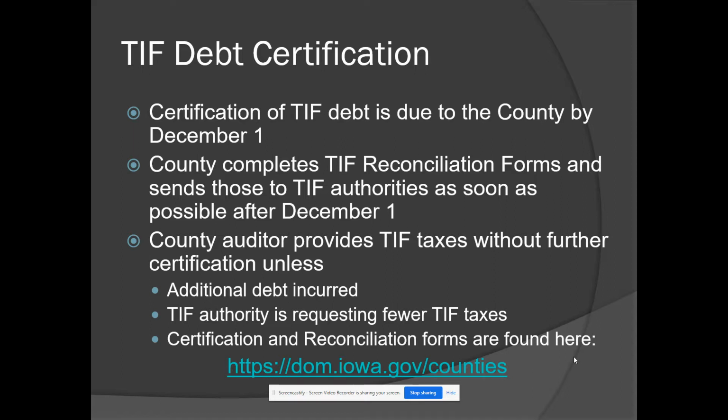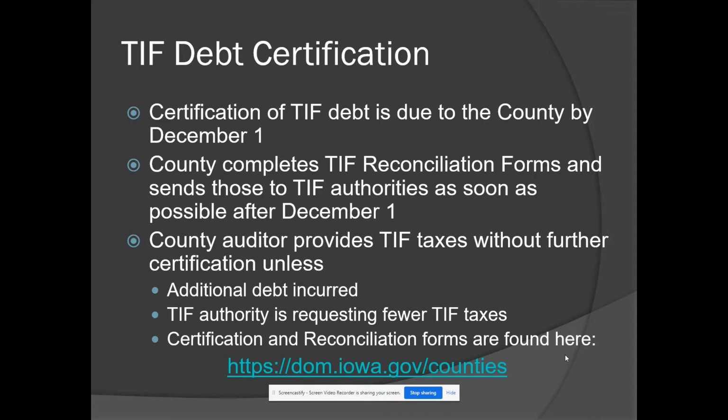And the county is going to complete a TIF reconciliation form each year and send those out to the TIF authorities as soon as possible after December 1. The county auditor provides TIF taxes without further certification unless there's additional debt incurred or the TIF authority is requesting fewer TIF taxes.